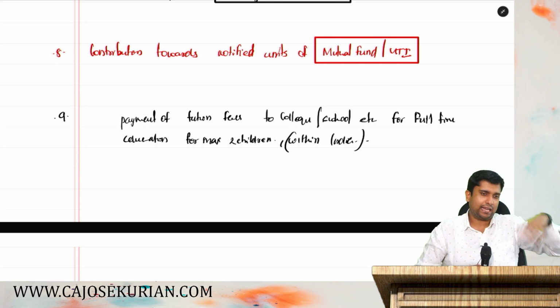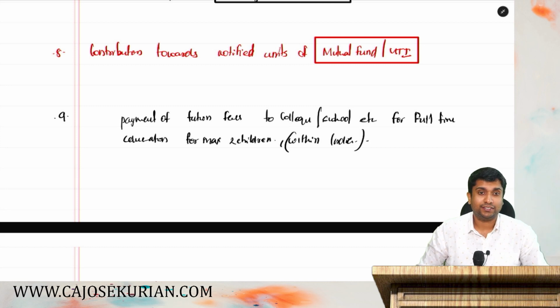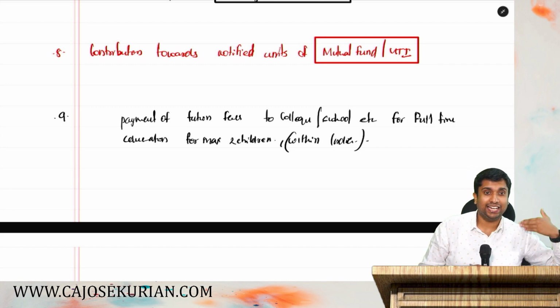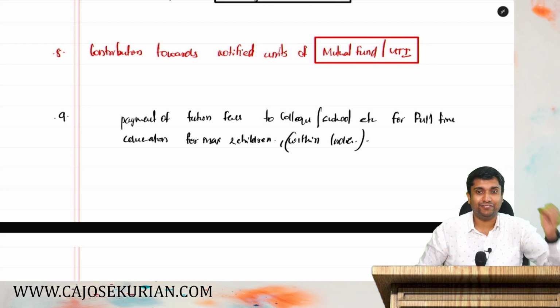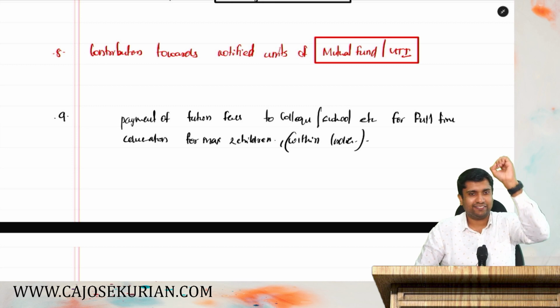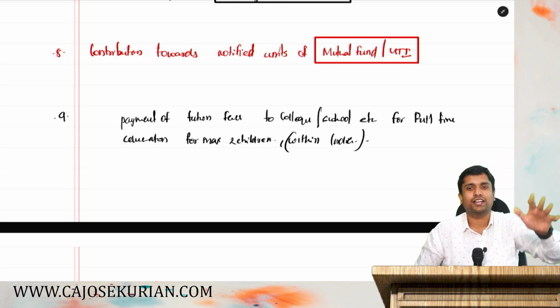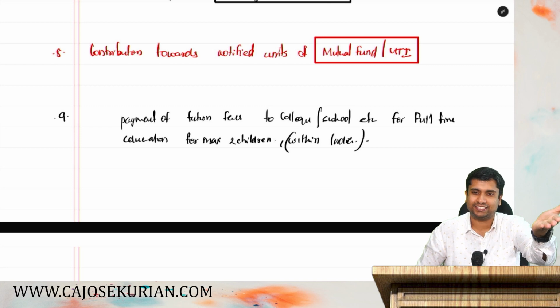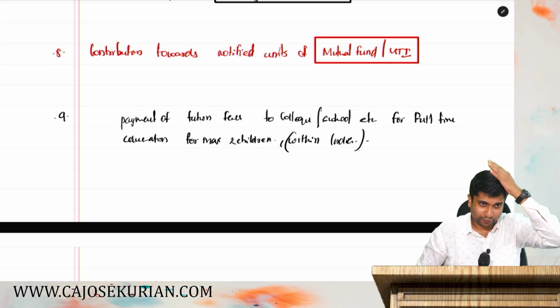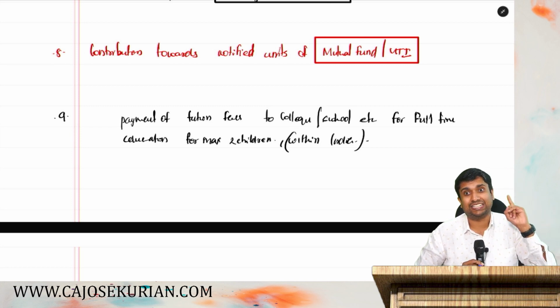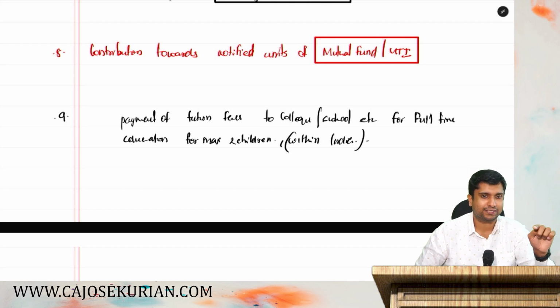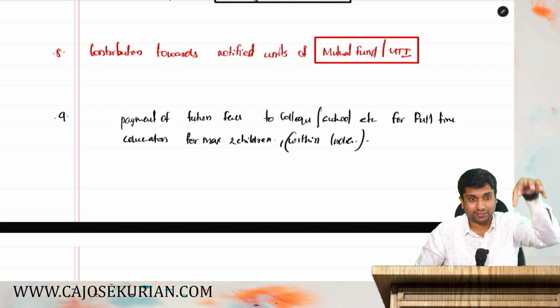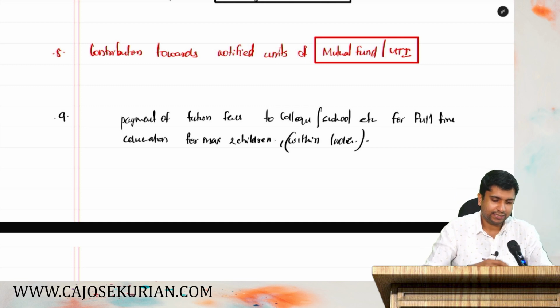All those things you cannot claim as a deduction. Whether to pay it or not is according to your wish. If you pay it, you will never get it as a deduction. Only the term fees, that means the tuition fees. Tuition fees doesn't mean private tuition, okay? Tuition fees means the academic school fees. That is only allowed as a deduction.